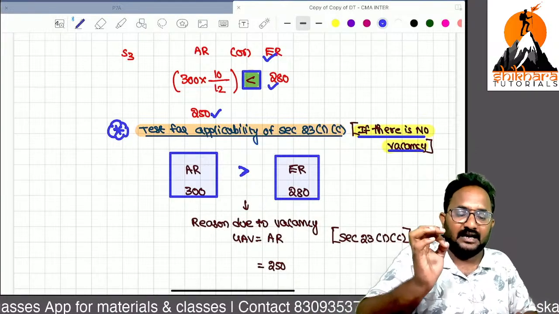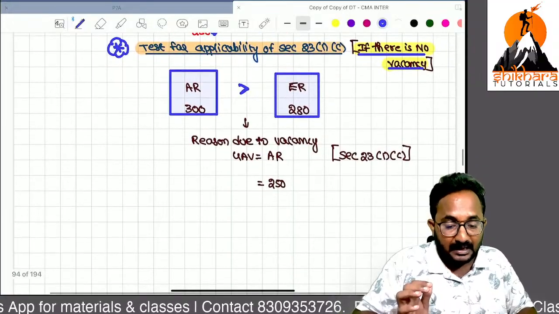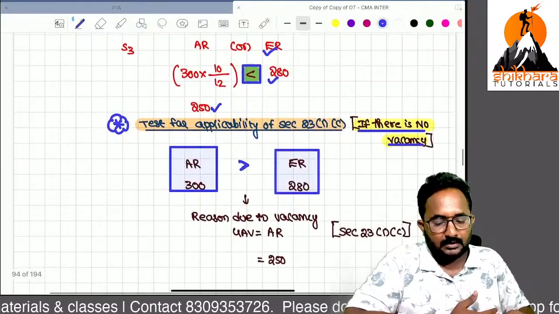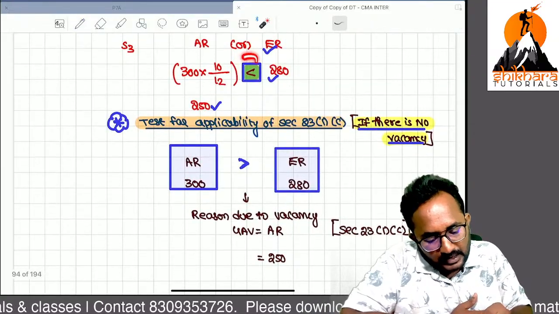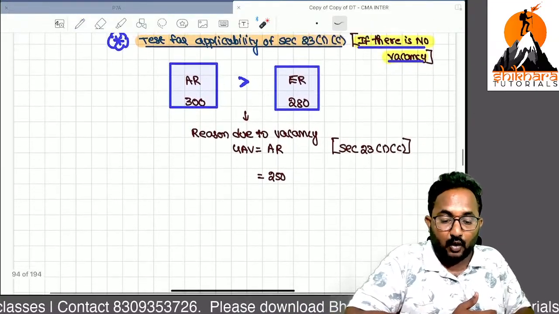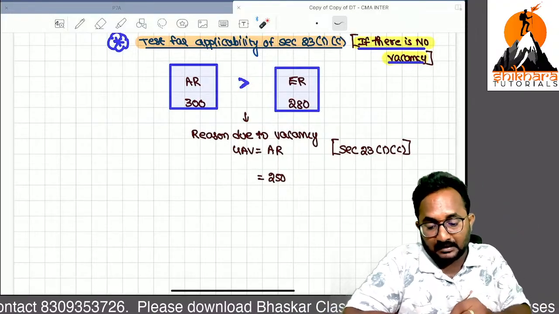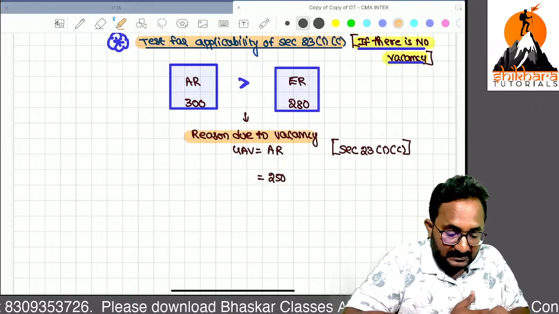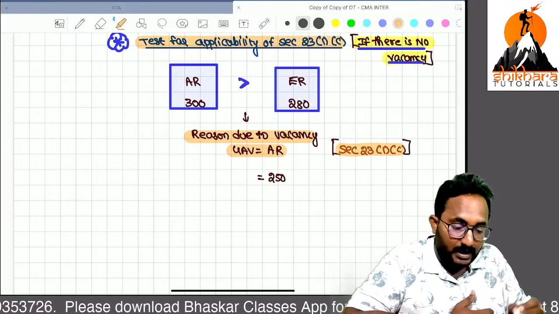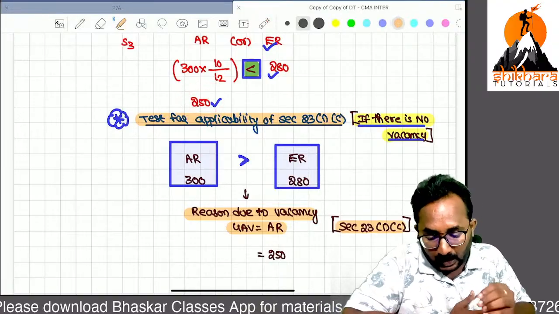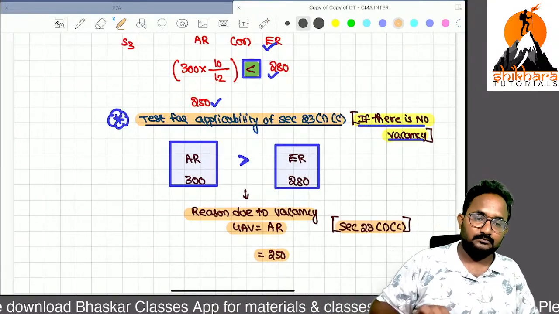Because of the vacancy only, I am earning less amount. If there is no vacancy, I can receive more than your expectation. Here, the reason is the vacancy. So whichever is lower, you can take it as the GAV. That is 250. Are you clear, ma'am, up to now?